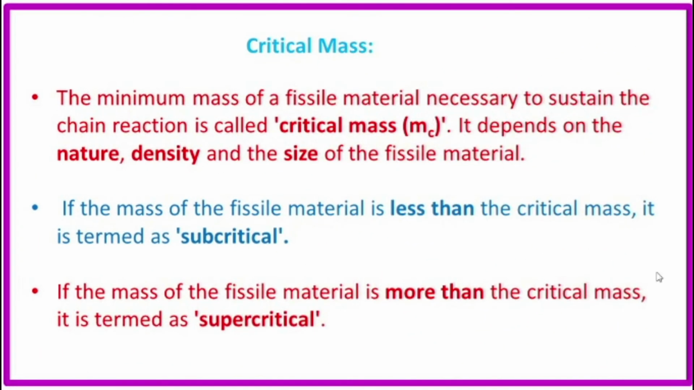Critical mass means the minimum mass of a fissile material necessary to sustain the chain reaction, called critical mass, MC. It depends on the nature, density and size of the fissile material. So MC indicates the critical mass, the minimum mass of a fissile material required to continue the chain reaction.